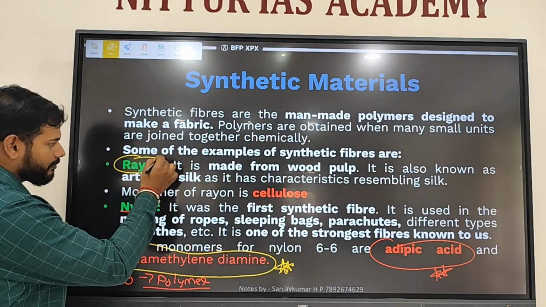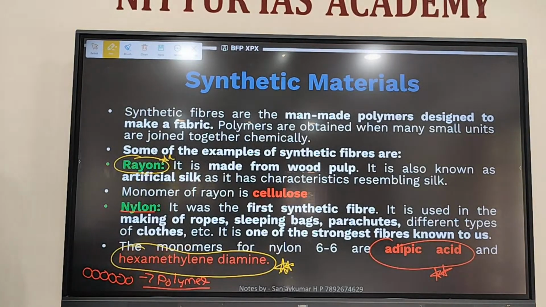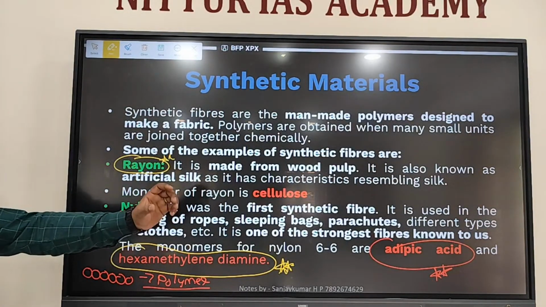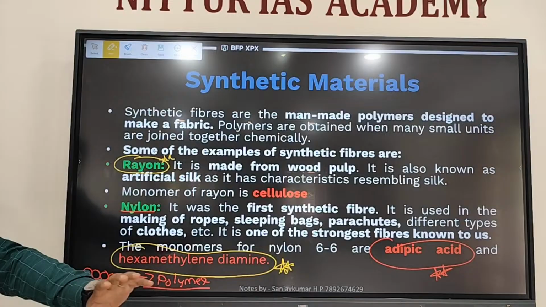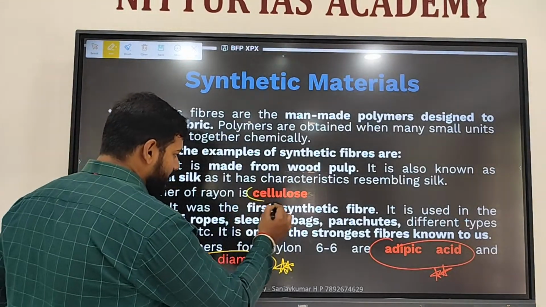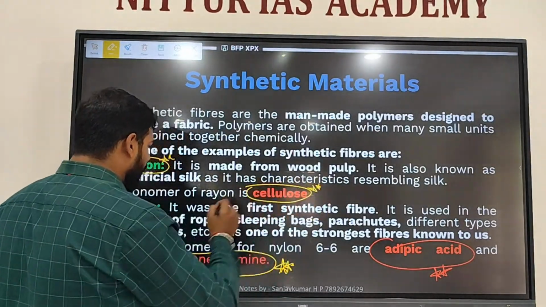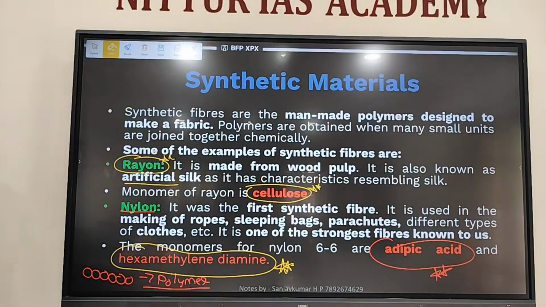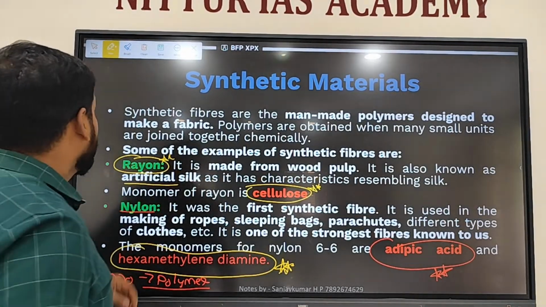Rayon. It is a semi-synthetic fiber, extracted from wood pulp and developed using chemicals. Rayon's monomer is cellulose. It is called artificial silk, rayon, an alternative to natural silk. Nylon, one of the strongest synthetic fibers.